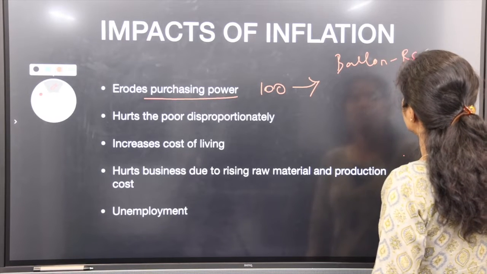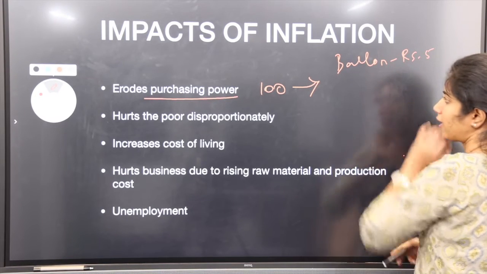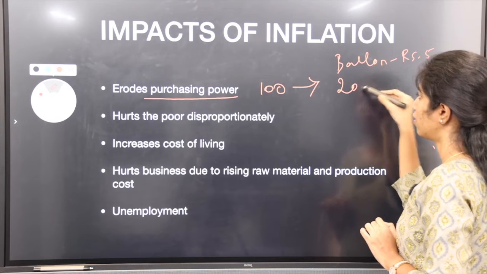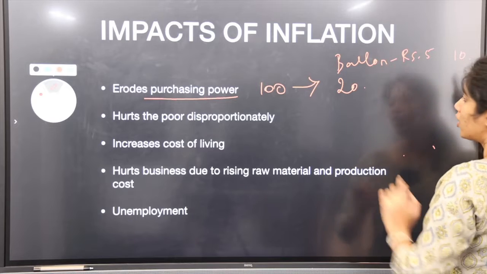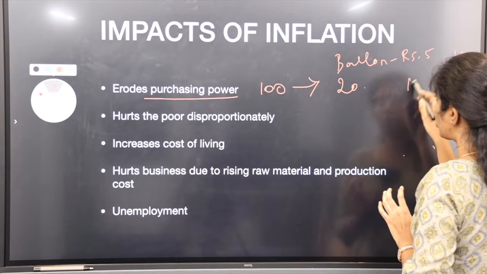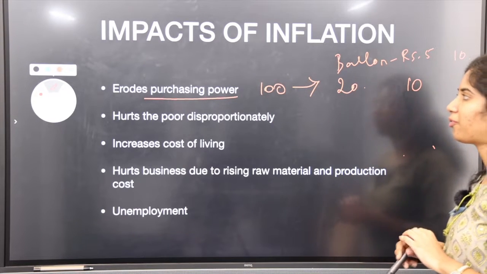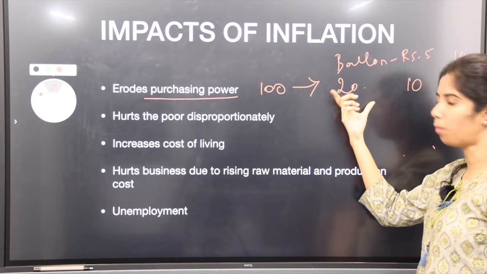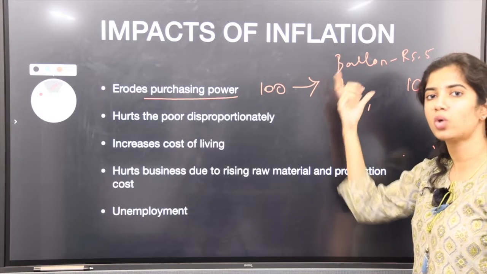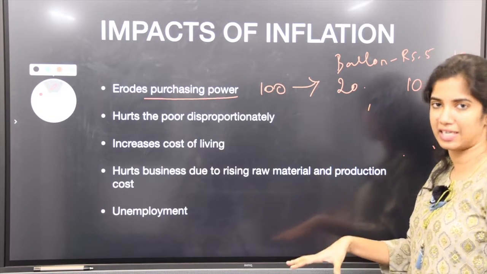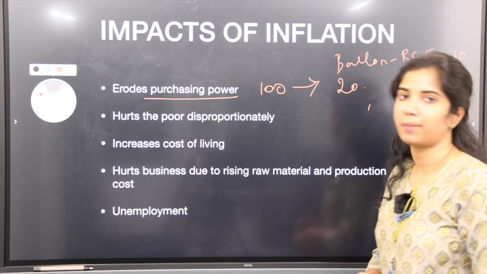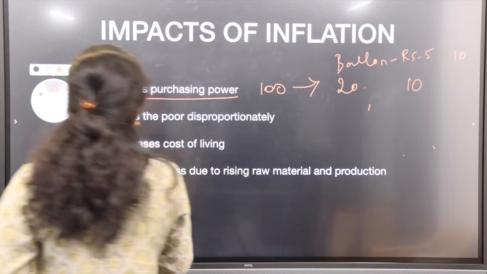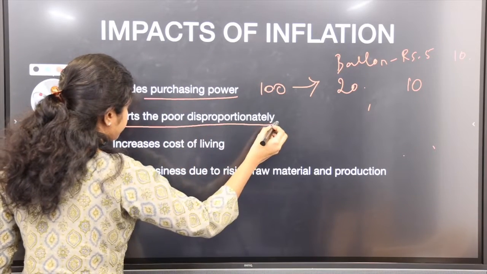Earlier it used to cost 5 rupees, so you could get 20 balloons. Now, for example, the balloon price has doubled to 10, so with 100 rupees we can get only 10. The purchasing power of the given money was higher earlier, when inflation was less. Now we can get only 10, so it erodes the purchasing power. So it hurts the poor disproportionately.